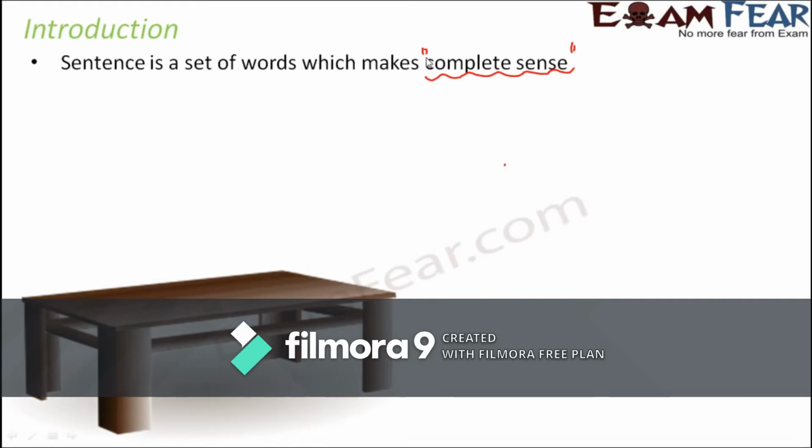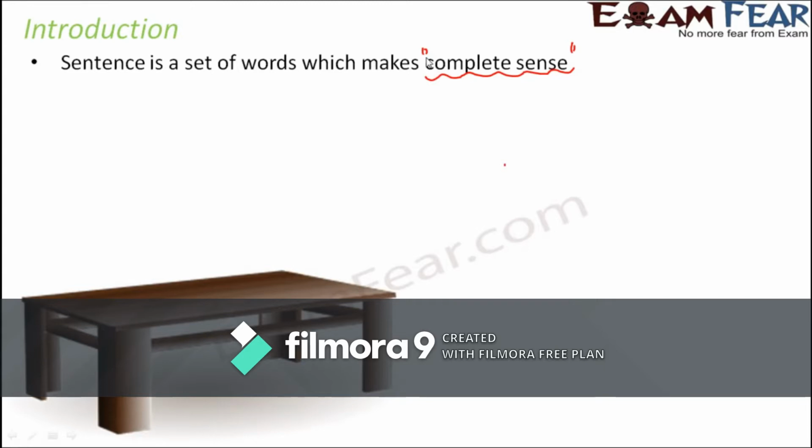But if I want to tell something about this table, right? Let's say that I want to tell that the table is made up of wood, or that the table has 4 legs, or anything with regards to this table. In that case, the word table alone is not enough. We need more words, right? So basically, when you have a group of words, like multiple words or a collection of words, and the words are arranged in such a way that it conveys a meaning, all those words together should make complete sense.